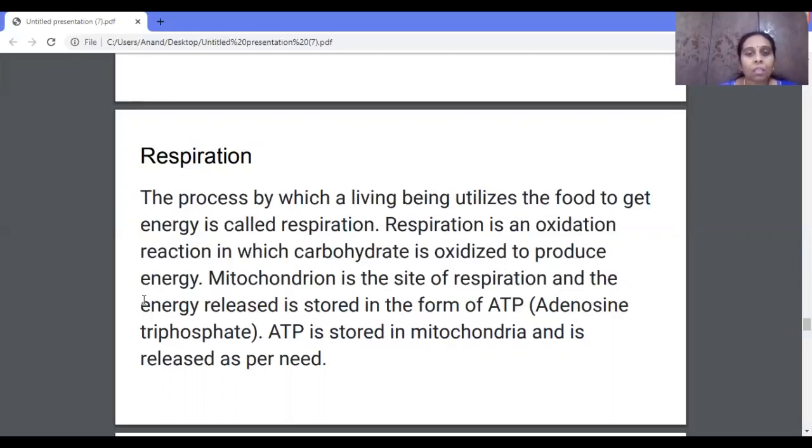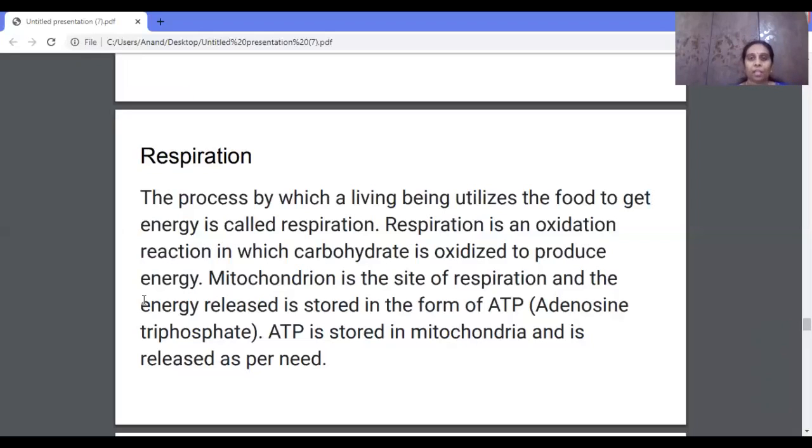Where does this oxidation take place? As you know, it takes place in a cell. In the cell, there is a mitochondria. Mitochondria is the site of respiration. We can also call it the powerhouse of the cell. Why do we call it the powerhouse of the cell? Because in that mitochondria, the food gets converted into energy.